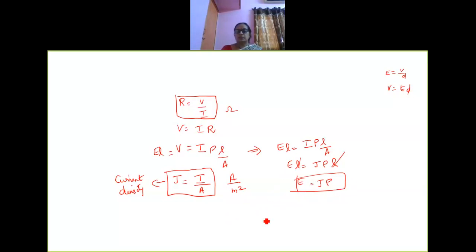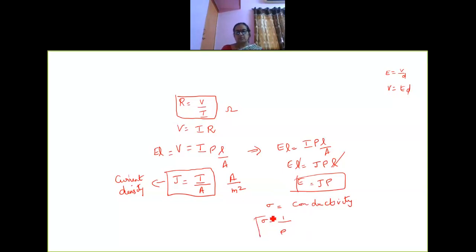Now I am going to introduce one more term, hope you remember all this, which is sigma. What is sigma called? Sigma is conductivity. Conductivity is sigma equal to 1 by rho, that is the inverse.